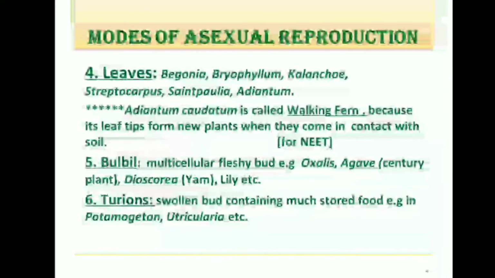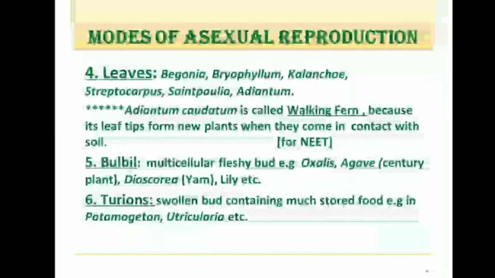Then it can be achieved by bulbil also. Now what is bulbil? It is a multicellular fleshy bud and found in oxalis, agave, dioscorea, lily, etc. And the last one of the vegetative propagation is through turion.